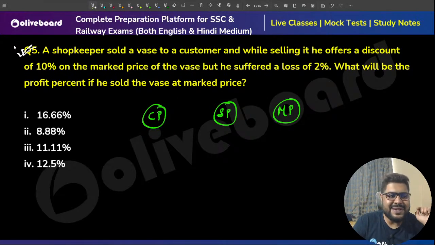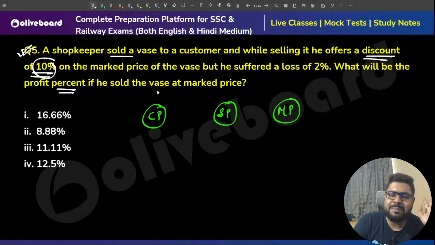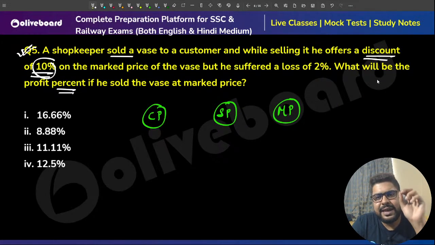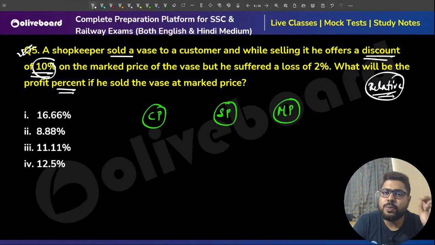Right, sir? A shopkeeper sold a vase to a customer. While selling it, he offers a discount of 10%. Now, please understand one thing. All the information is given in percentage, and they're asking also some percentage. Meaning relative thing given, relative thing they are asking. Meaning you can assume anything that you like. You don't need to take X, Y, Z, nothing. So I will start with my MP as 100 rupees.